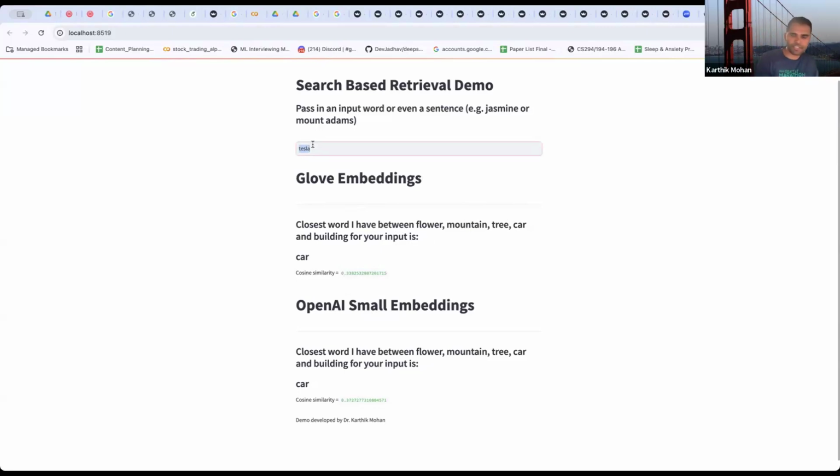Okay, now let's try some sentences. And you guys can also type in something in the chat that we can try here. Let's say I want to see something like, I love to go for a hike. What do you think should be the closest category among these 5 for the sentence? Mountain, maybe? Mountain, right? Okay, let's try that. GloVe embeddings tells me it's car, but OpenAI tells me it's mountain. Car is not a bad option, but it's probably the second option because you have to use a car to drive to a hike. So it makes sense, but the most intuitive thing is mountain.